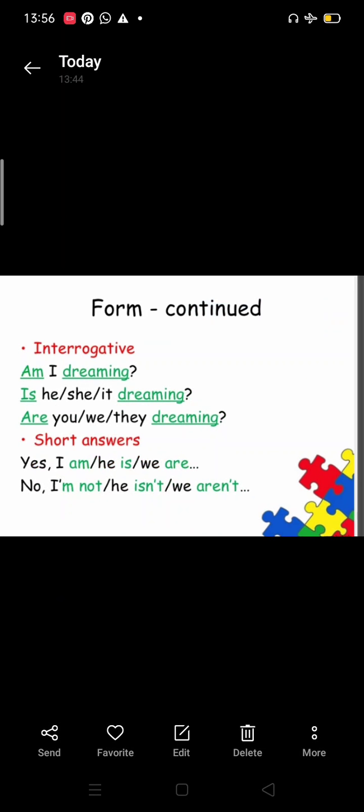And if we talk about interrogative present continuous tense, then the auxiliary verb will come in place of the subject. Like you can see in this example, am I dreaming? So I is the subject here and am is coming before the subject. Is he, she, it dreaming? Are you, we, they dreaming? So you can see here that the auxiliary verb is coming in the beginning when we have an interrogative present continuous tense.